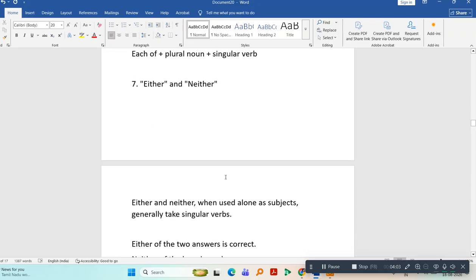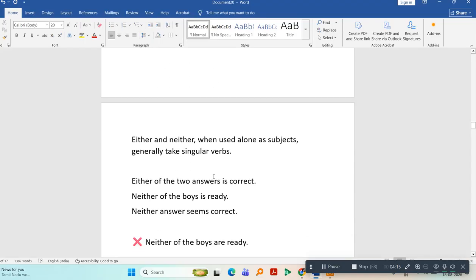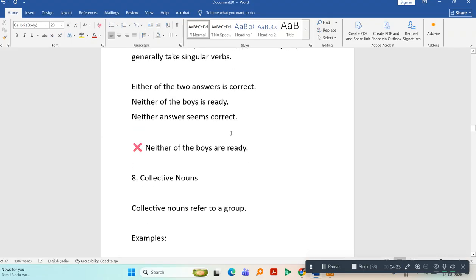When will you use either and neither? Either and neither, when used alone as subjects, generally take a singular verb. Either of the two answers is correct. Neither of the boys is ready. Neither answer seems correct. Neither of the boys are ready.